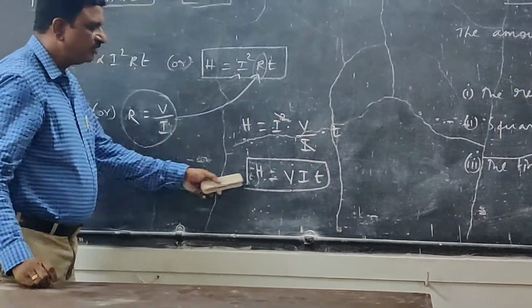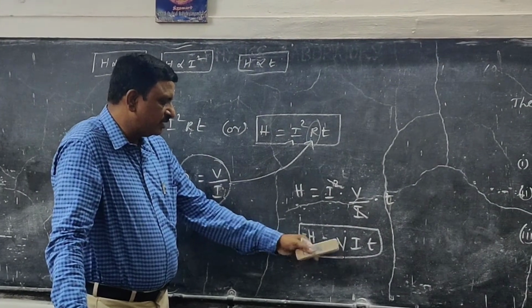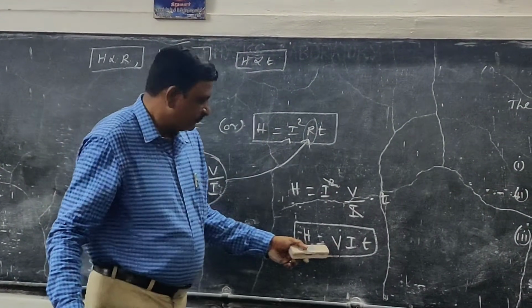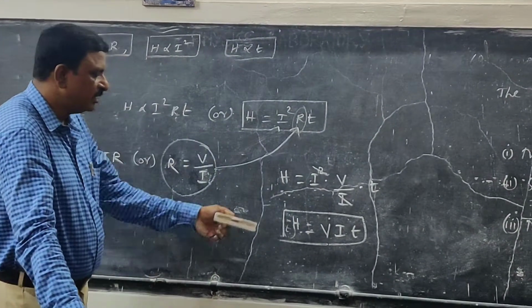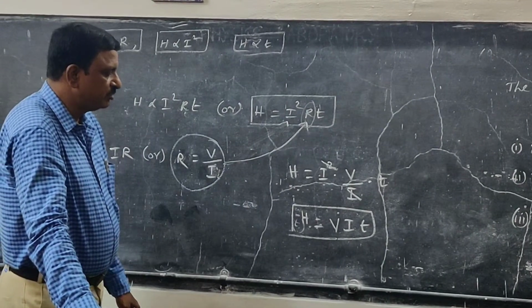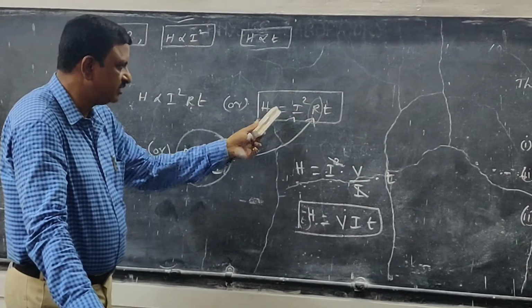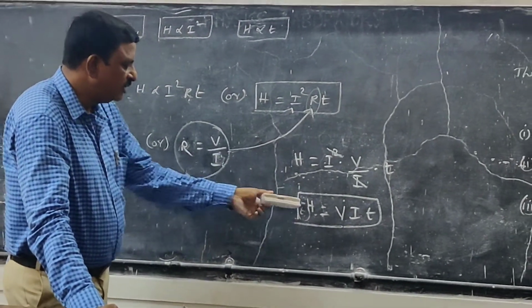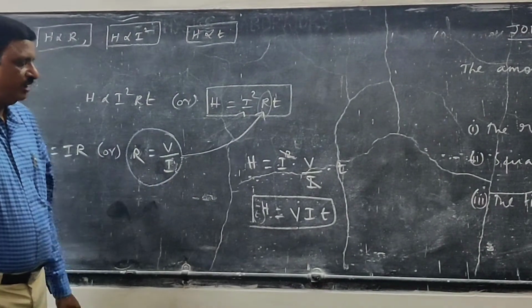Why am I bringing it in this format? In the next experiment we are going to measure the voltage and current by using a voltmeter and ammeter. To substitute those values, the amount of heat energy developed is equal to VIT. So in terms of current and resistance, we can write H is equal to I squared RT. In terms of voltage and current, we can write H is equal to VIT.